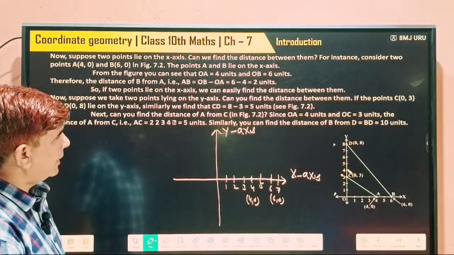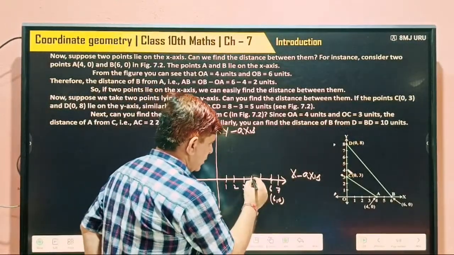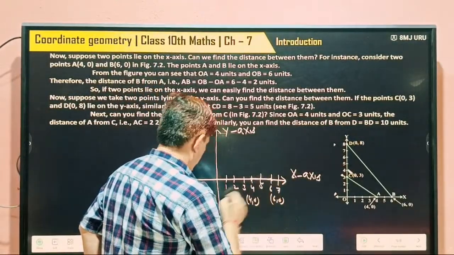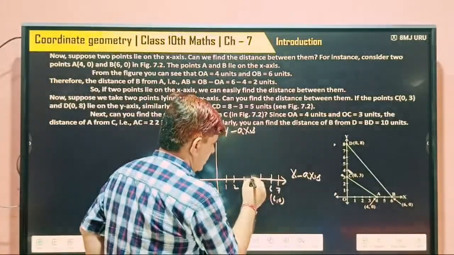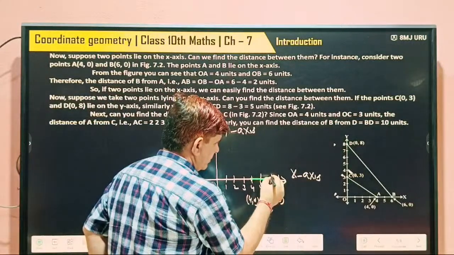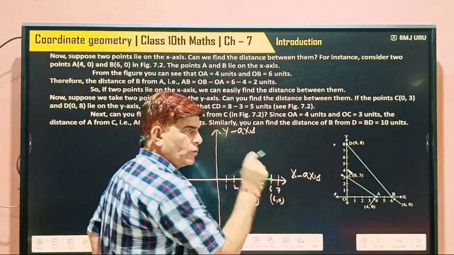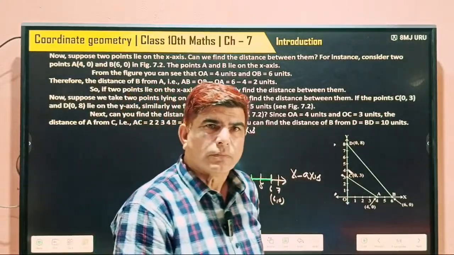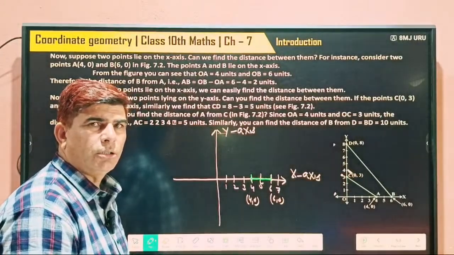The points A and B lie on the x-axis, and if anybody asks us to find this distance, we can easily find it. How much? 1 unit, 2 units. Understood or not?